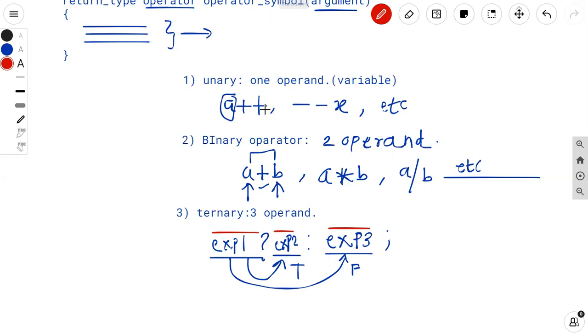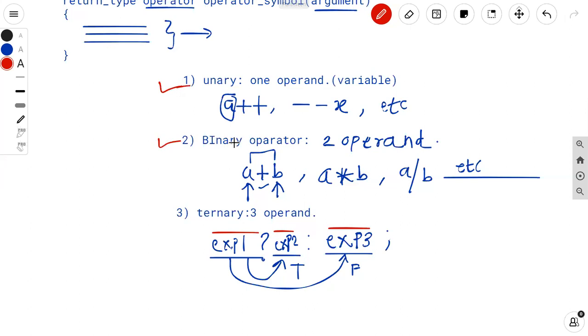Now, in case of operator overloading, we can overload unary operator as well as binary operator, not a ternary. Okay, we will overload both of these operators in operator overloading. We can overload unary operator as well as we can overload the binary operator also.